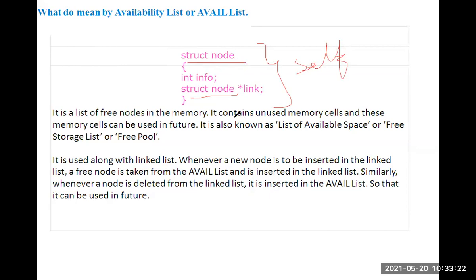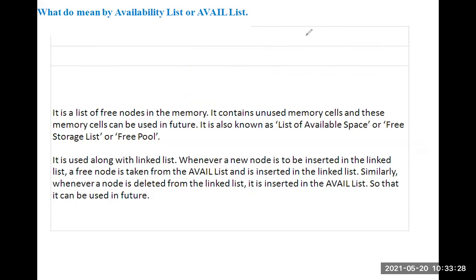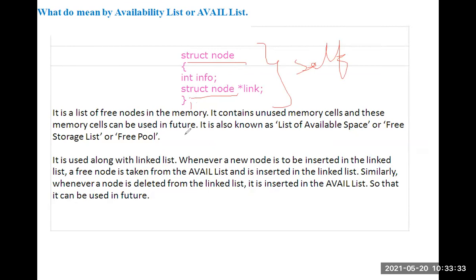Then after this we have to declare in this way. After this structure we end with a semicolon, then we write typedef struct node star node.